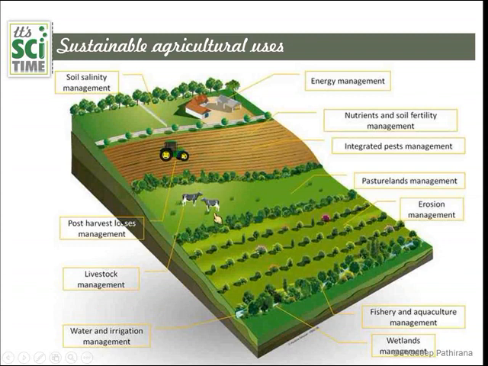Livestock management, when we hope to let cattle grow, they should be provided with natural facilities. I mean that they should grow with pure grass or pure food here. That's how we can gain a good harvest out of them. Post harvest or loss management, once we cut off or remove the crops, the post harvest residue should be re-added to the soil. And likewise we can go for green gardening or green farming.